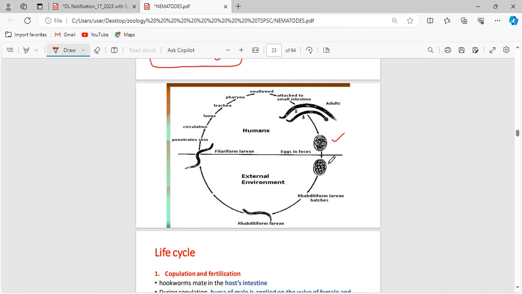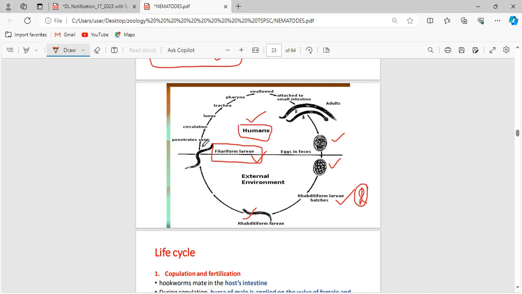And those eggs will hatch in the environment into a larval stage, which is called the rhabditiform larva. So this is the larval stage involved in the life cycle of the Ancylostoma species. This is the second thing we have to remember after the common name. Now, after the rhabditiform larva hatches, it develops into a well-developed rhabditiform larva, and this develops into a filariform larva. And this filariform larva is the one that enters the body of humans.